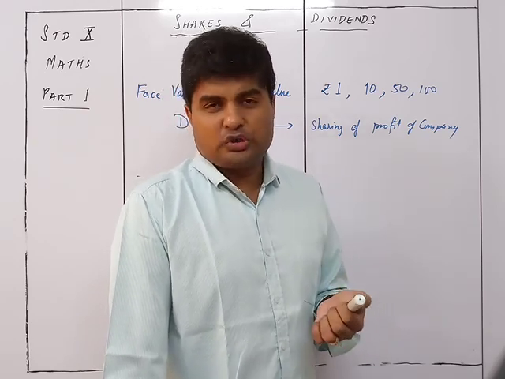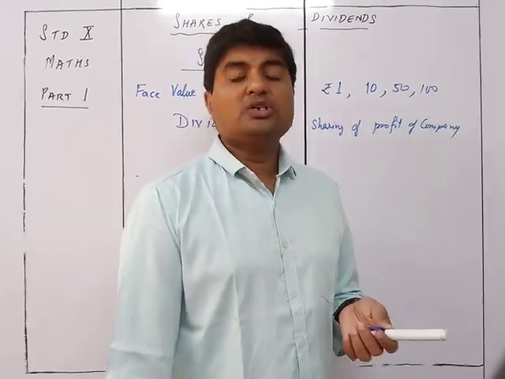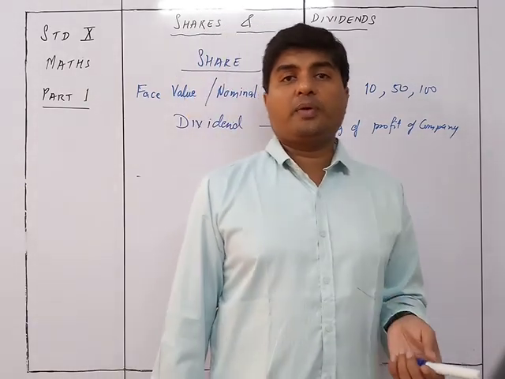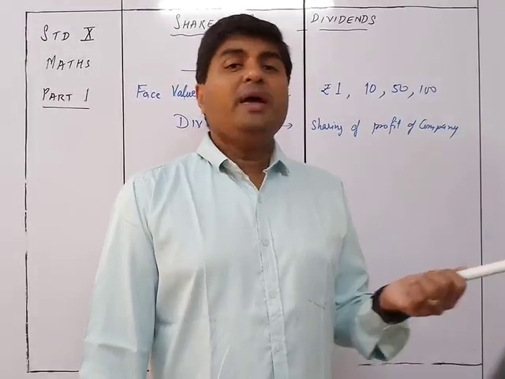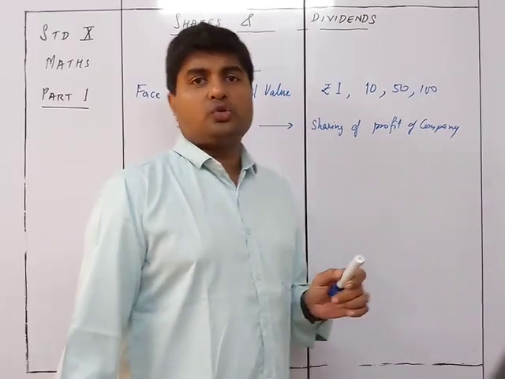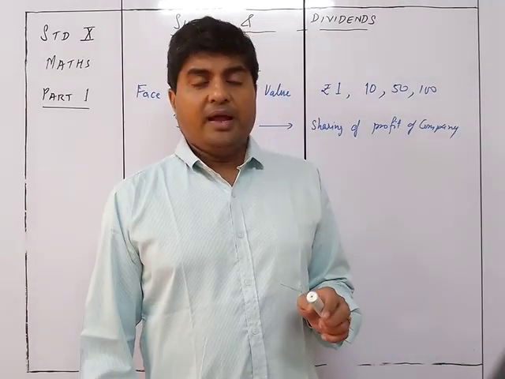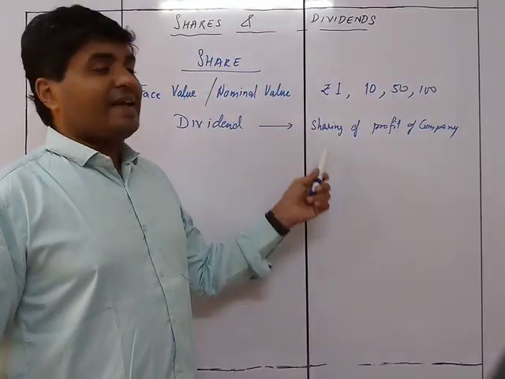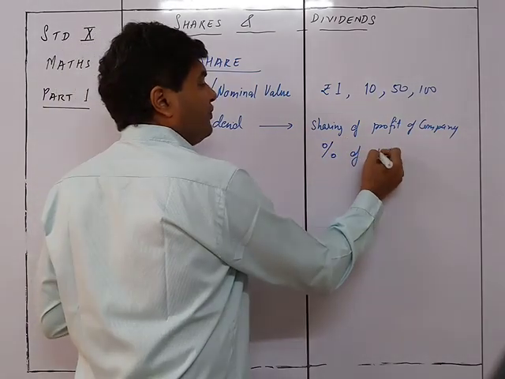Many times it happens that the company goes so bad that they are not able to give anybody any money, and then it becomes a different issue. But if it is doing well, then the company always gives dividend, and the dividend is always calculated as a percentage of FV.